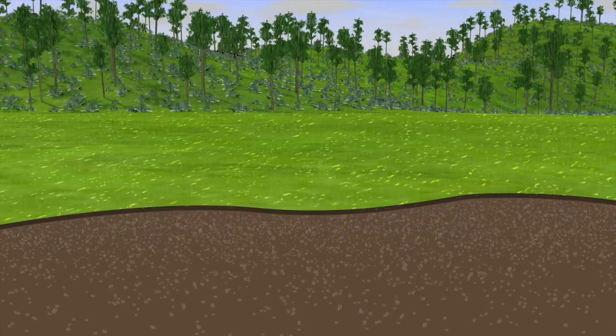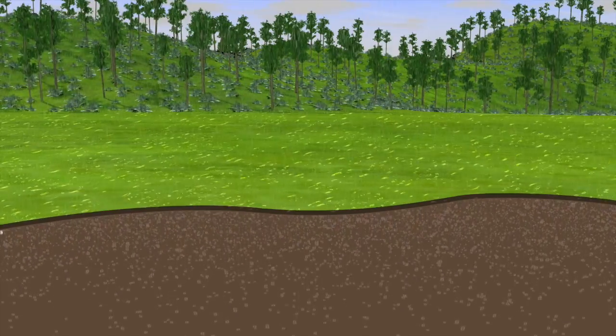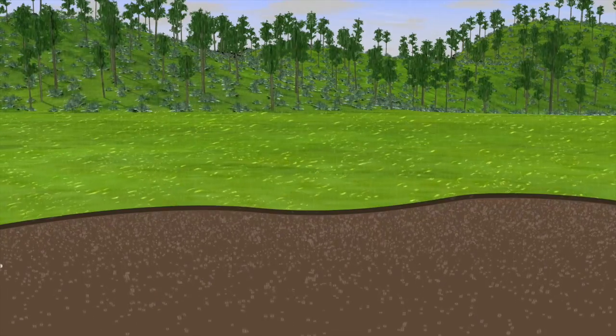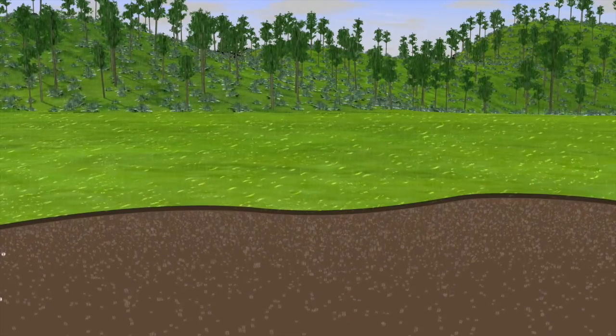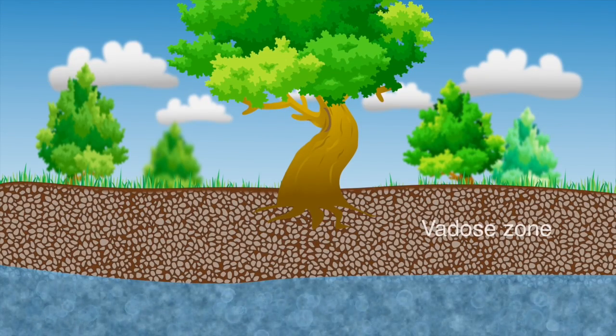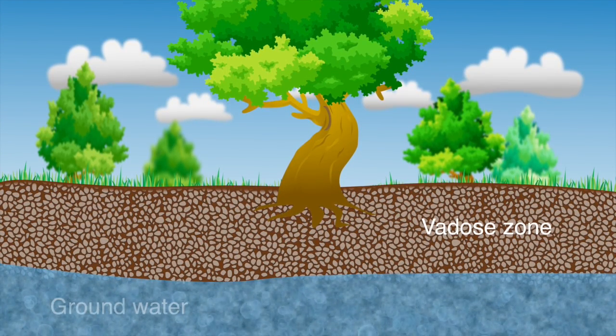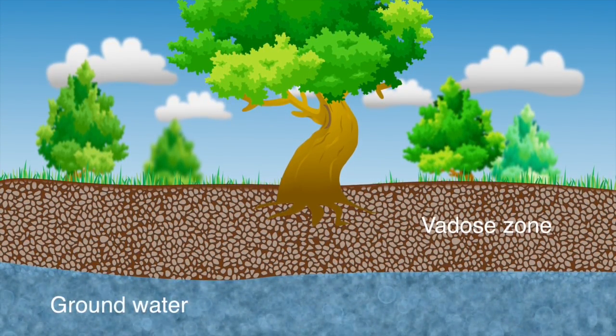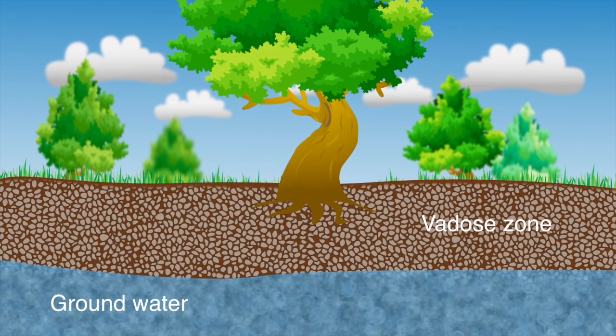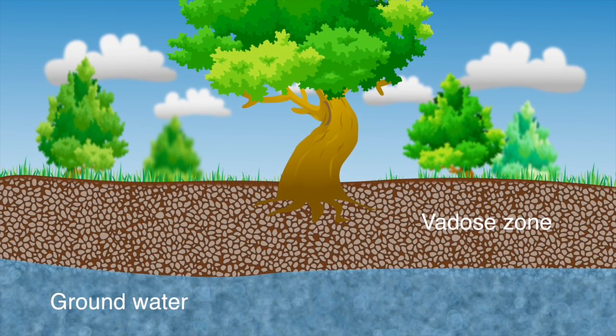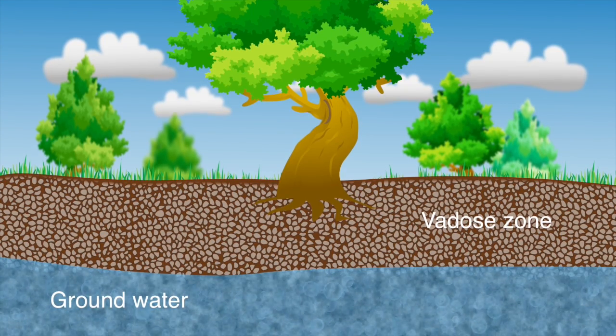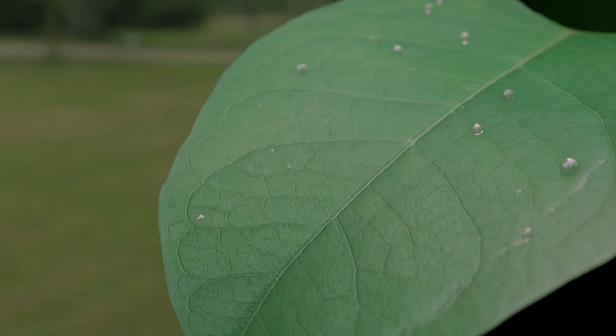Percolation. Percolation is the movement of water through the soil. The prime movement force of groundwater is gravity. Water that is in the zone of aeration, where air exists, is called vadose water. Water that is in the zone of saturation is called groundwater.